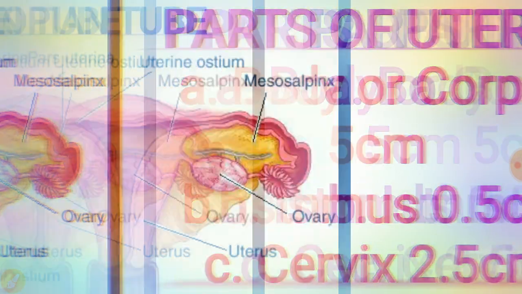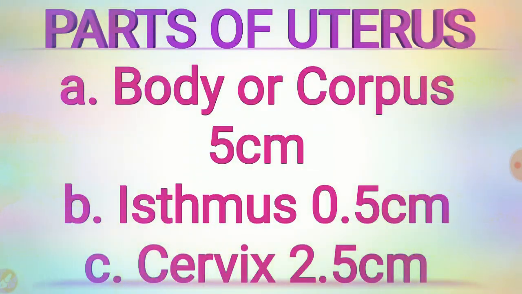Coming to the relations of the uterus, there are the anterior relation, posterior relation and the lateral relations. Same coming to the layers of the uterus, there are mainly 3 layers: the parametrium, the myometrium and the endometrium. The parametrium is a serous coat which invests the entire organ except on the lateral borders, where the peritoneum is intimately adherent to the underlying muscles.